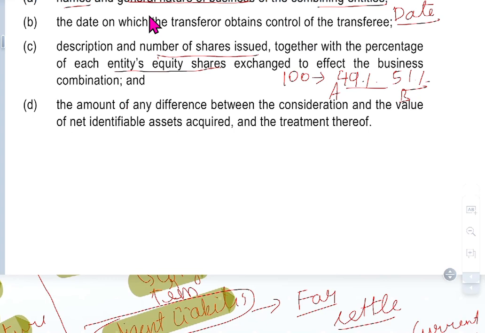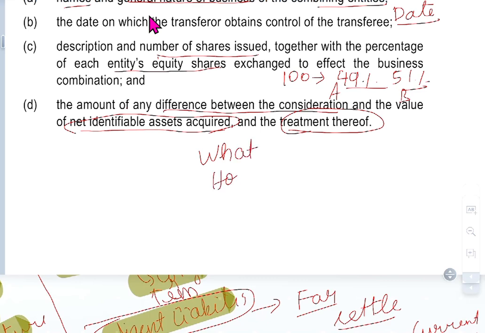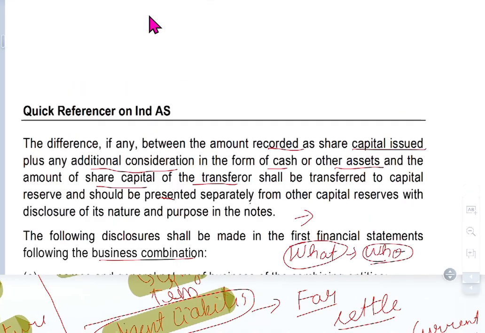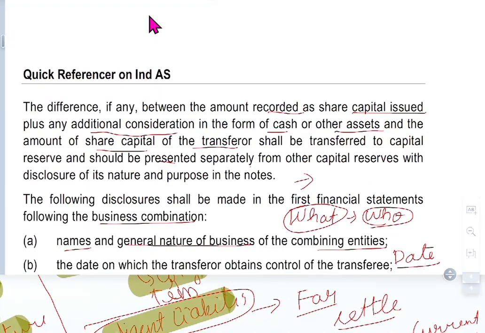The amount of any difference between the consideration and the value of net identifiable assets acquired, and the treatment thereof. So if any net identifiable assets are acquired, how they are treated, what they did, that they should mention in the report. This is the complete thing for Ind AS business combination. Thank you.